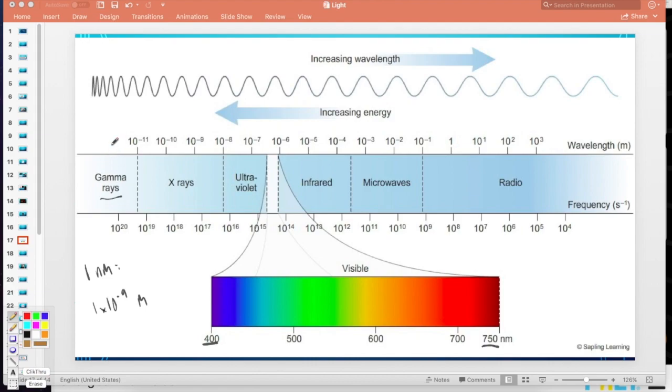Gamma rays are a type of high energy light that's given off in certain atomic radioactive processes. There are some really big astronomical objects, like certain types of stars, that also give off gamma rays. And gamma rays are incredibly dangerous and harmful to living things because the wavelength is short enough for the gamma ray to slip into your cell, into the nucleus of your cell, and do some damage to your DNA. And guess what?